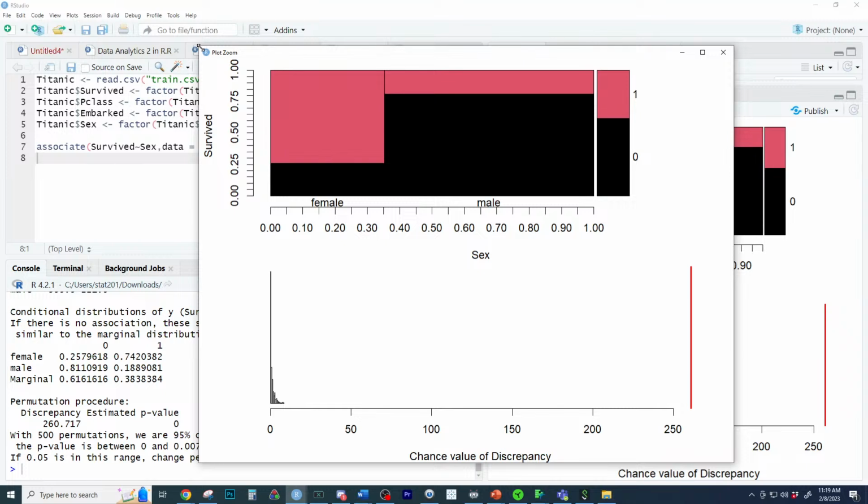Were there more males or females? There were way more males. It was like 65% males. And I really like how we get the scale on the bottom right here.